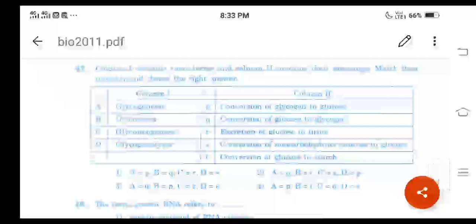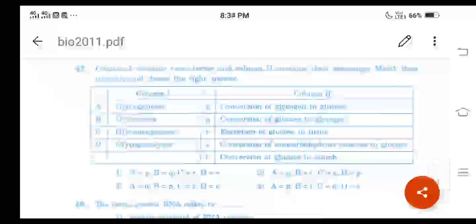In column 1 we can observe the different processes: glycogenesis, glycosuria, and gluconeogenesis. Then D is glycogenolysis, right? Column 1 shows the terms, and in column 2 their meanings have been given. I'll tell you the answer directly. For question number 47, option 2 is the correct answer.